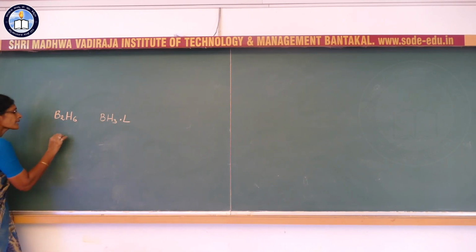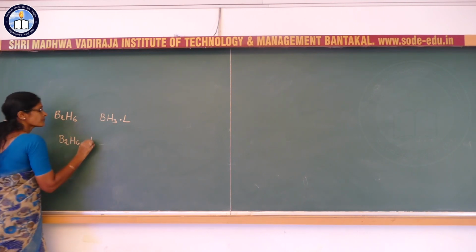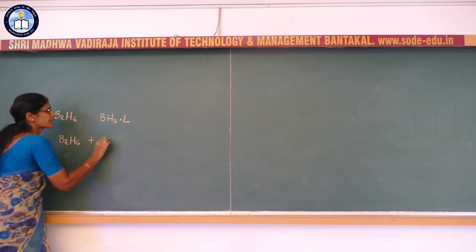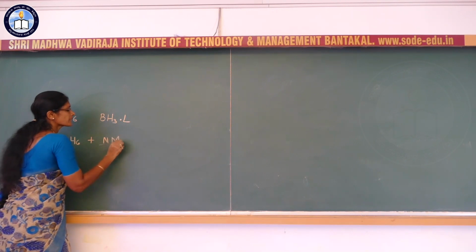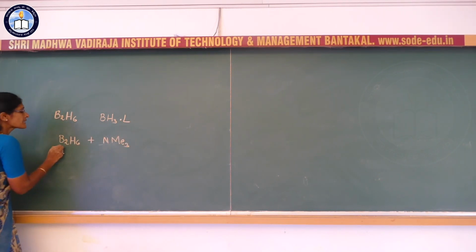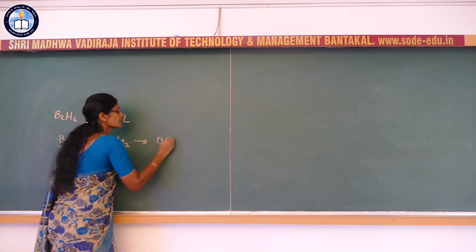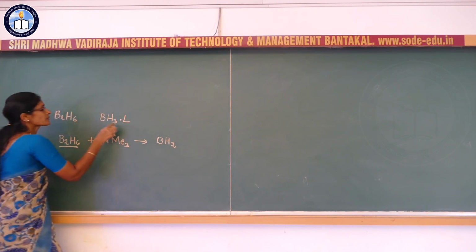That is diborane B2H6, when it reacts with a Lewis base such as trimethylamine, this undergoes a cleavage reaction and it becomes BH2. It reacts with the Lewis base.